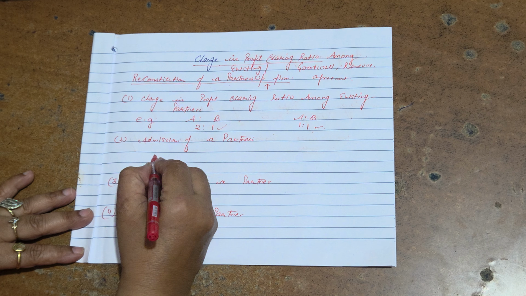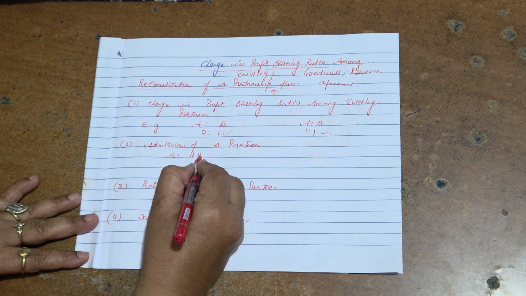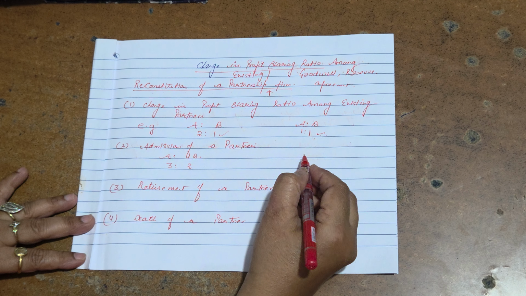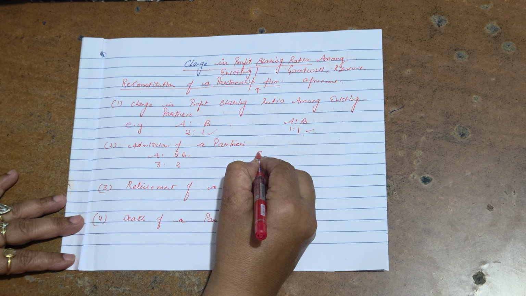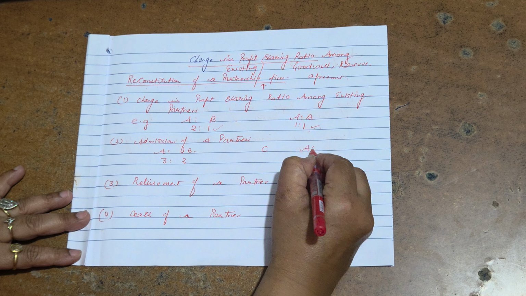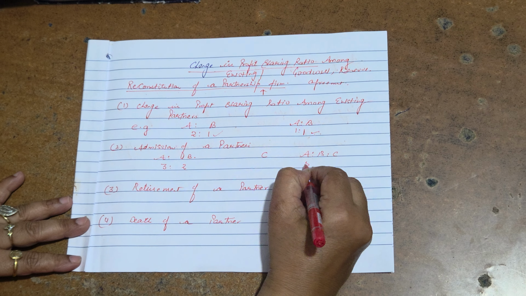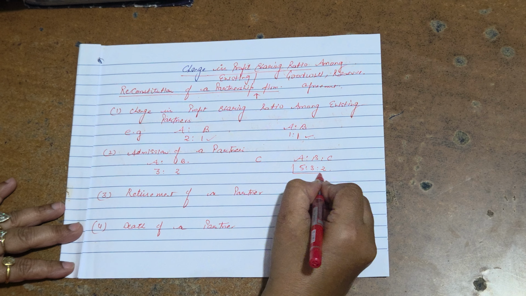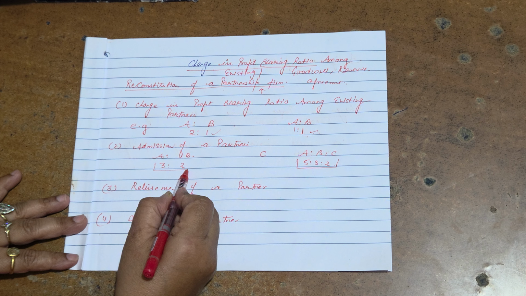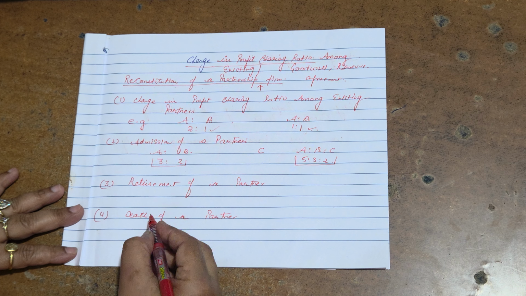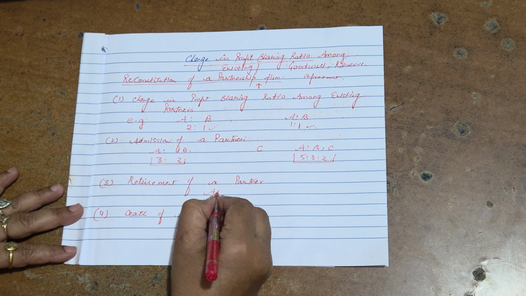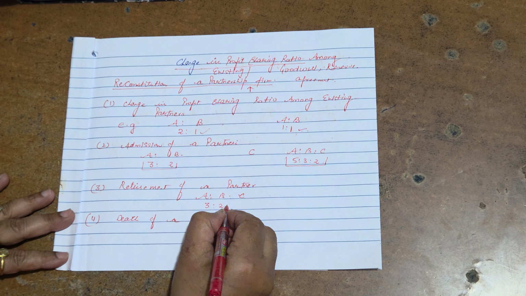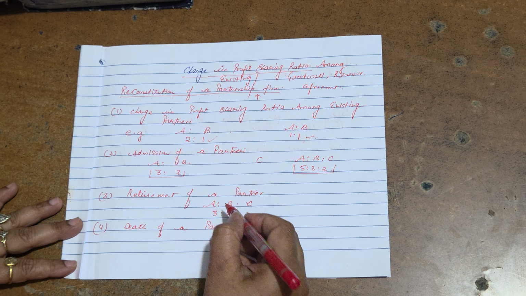Admission of a partner. A, B are partners in the ratio 3:2. They decided to admit C, and the new profit sharing ratio is 5:3:2. This is also the reconstitution of the firm. Retirement of a partner. A, B, C are partners in the ratio 3:2:1.